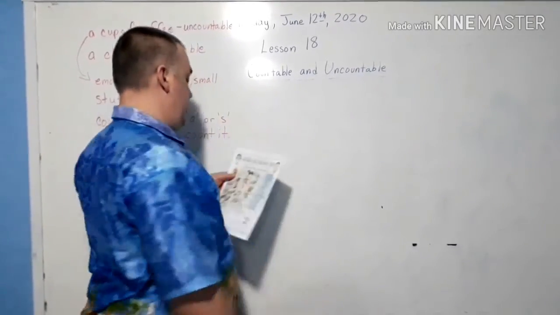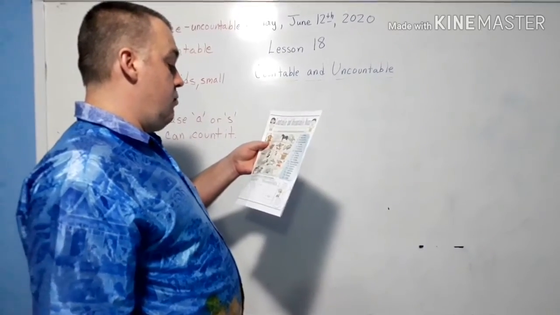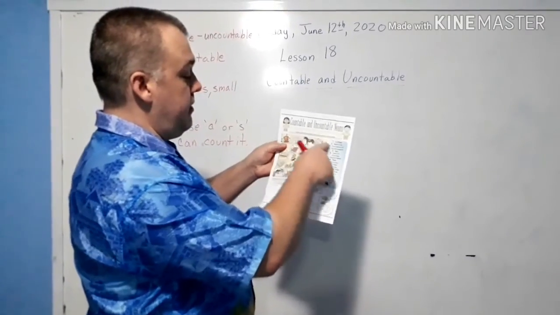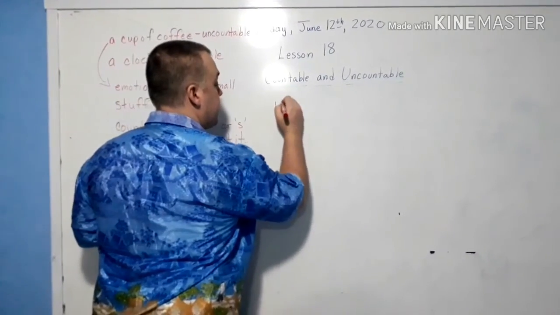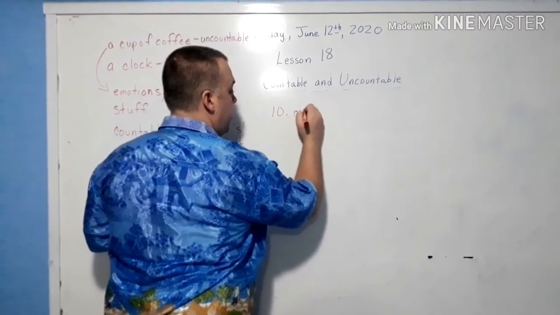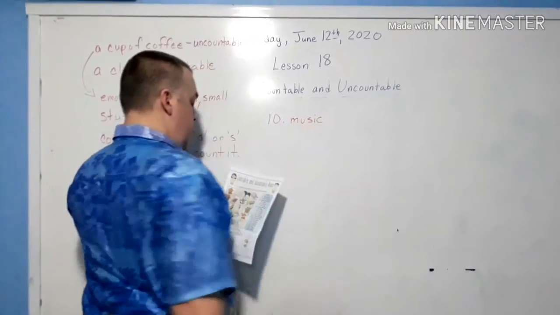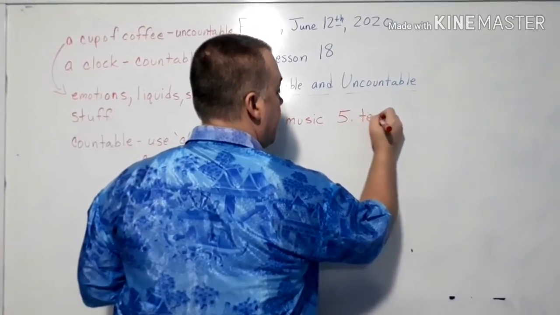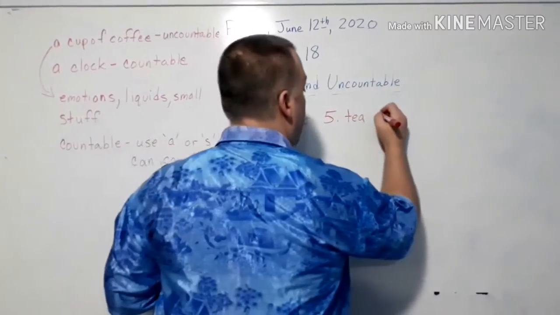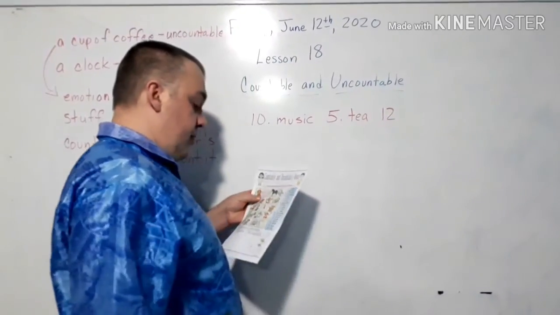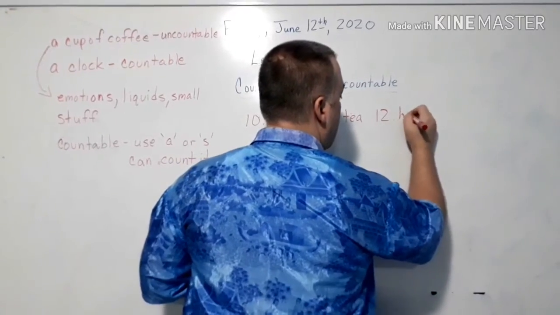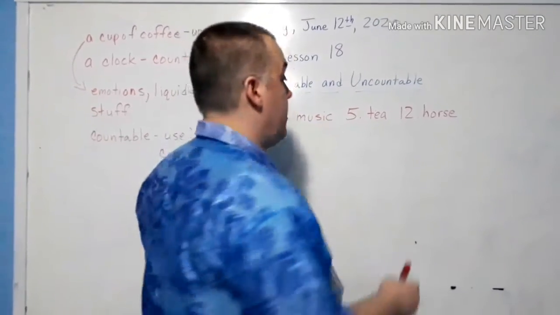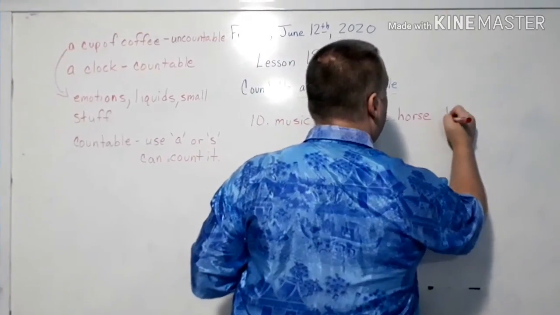actually, how should we do this? We should do number 1 first. Number 1, that we already did that one. Let's do it in order. We'll go straight across, all right? So number 10 is music. Next, we have tea. So number 5 is tea. Then we have 12. That looks like a horse to me. Yep, that's a horse. Did you hear me say a horse? That's a hint. Next, we have butter.